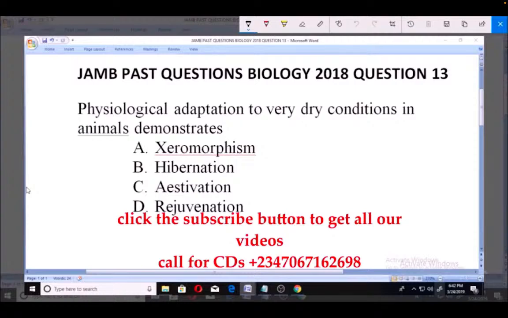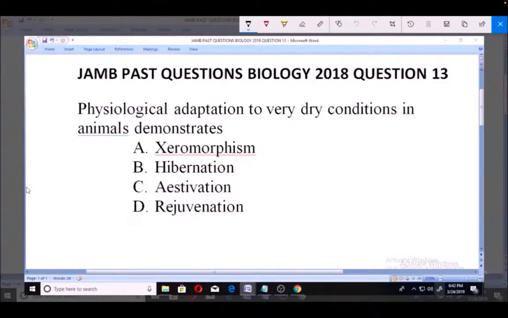Now, for us to understand this very well, we need to note the definition of the various terms used here. The first term here is xeromorphism.